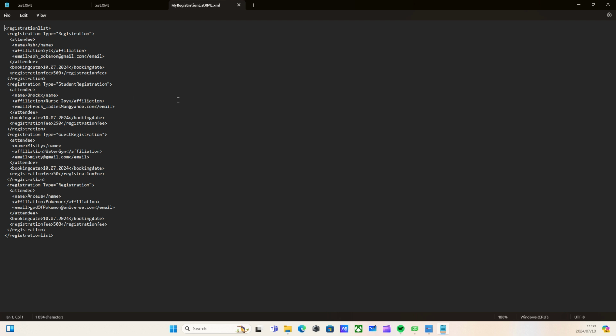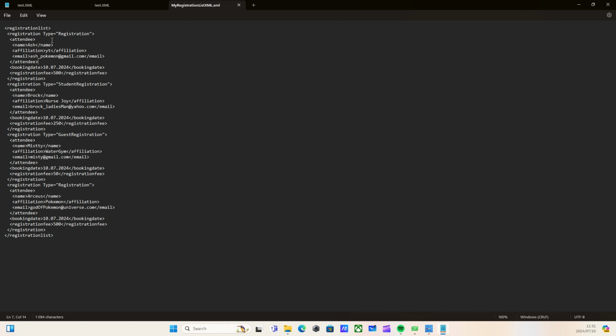Notice, we had all the data in our UI, and we wrote it to an external file, that being my registration list xml.xml. This is XML format. And if you notice, we have one large registration list tag, and in between that tag we have data. We have a registration with the type being what class, the name, affiliation, email, the date it was booked, and the registration fee. We see this changes as per the requirements of each registration.